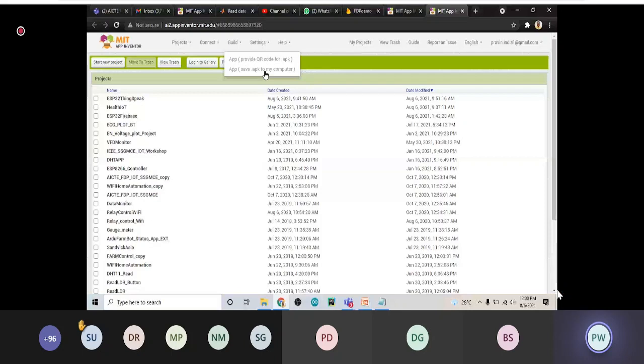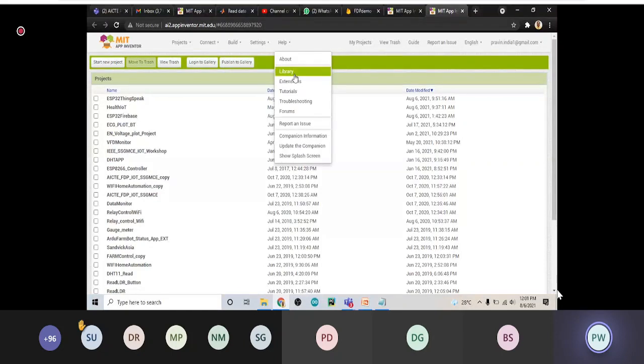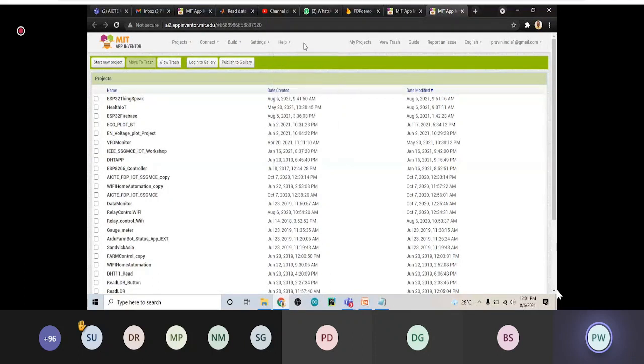If you want to disable it, you can. There is also help available: the library, extensions, tutorials, and so many other things. You can go through it. I hope this is the complete overview of MIT App Inventor.